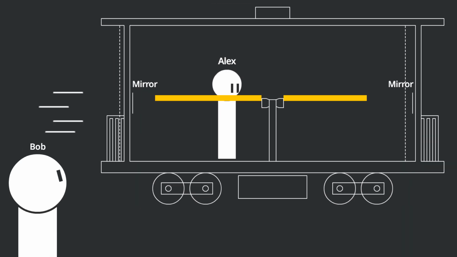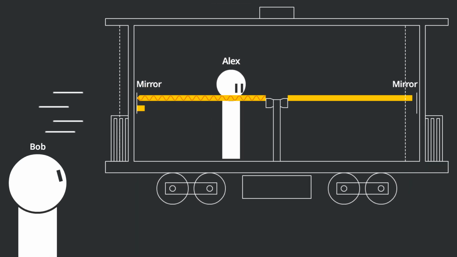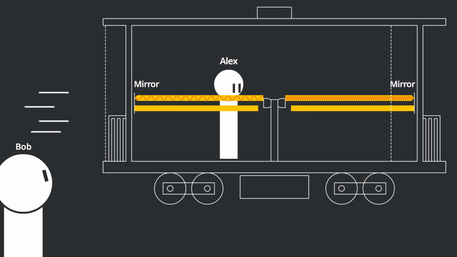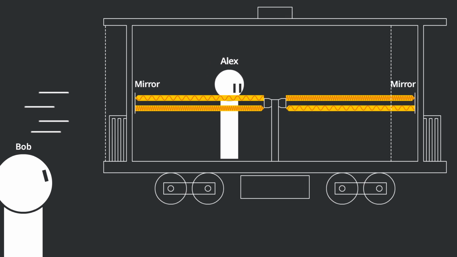Now it's Bob's turn. He will see the light heading left hit the wall first as the wall is moving to the right. When the lights reflect, the situation will reverse. The left light will need more time to reach the center since the train is moving right, escaping from the light. But since both lights travel the same distance, they will finally meet again at the center simultaneously. As you might already realize, from Bob's perspective, since he sees the light sources moving, he will observe redshift and blueshift effects. Is it another trick due to relativity, or is it a real contradiction?